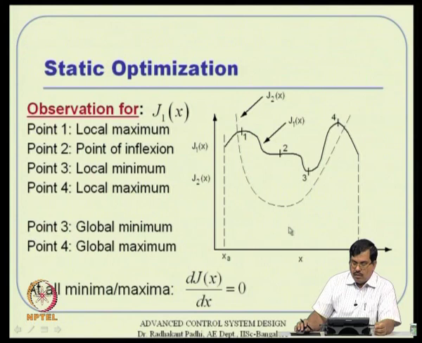Now, coming back to the cost function, suppose instead of J1 I have the curve J2, and I want to see the difference between J1 and J2. Then it turns out that I have only one minimum between xa and xb, so whatever answer I get, even though I use only local conditions, is going to be global as well, because I have only one solution. The same cannot be said about J1, because points 1 and 4 are both local maxima, but point 4 is a global maximum within this domain.